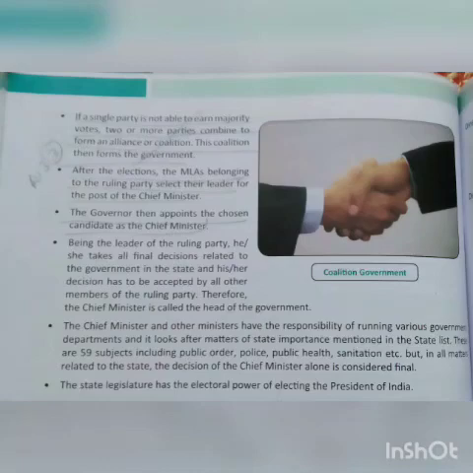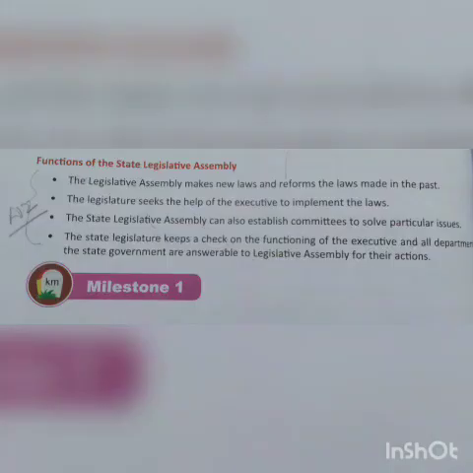Understood? This way the chief minister of the state is appointed, who is called the head of the government. Whatever we talked about together makes the state legislative assembly.